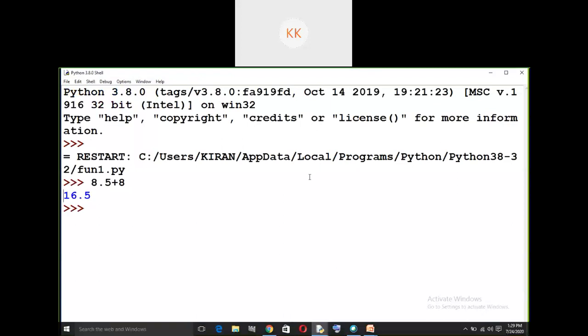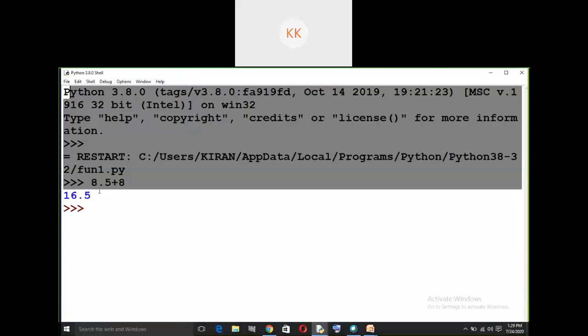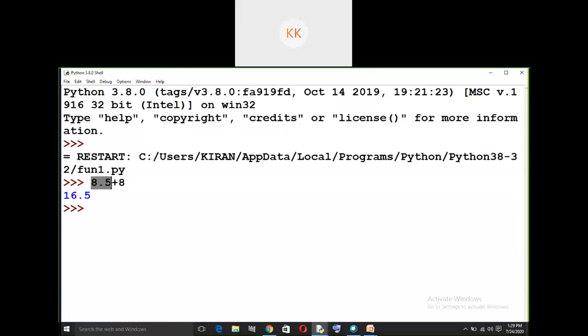Actually 8.5 is a float value and 8 is an integer value. And according to the previous rule, the operator cannot support heterogeneous operands. But here these two are heterogeneous operands. So that is what we call automatic type conversion. What happened is, 8 is converted to 8.0, then these two got added. Then the result has come.